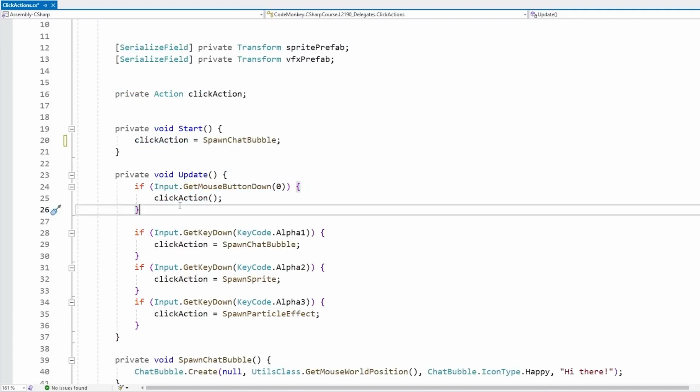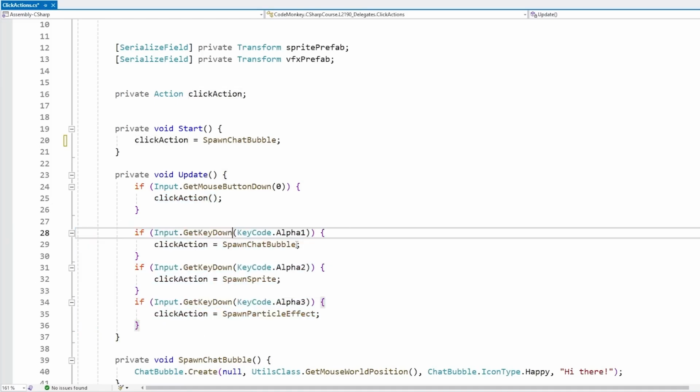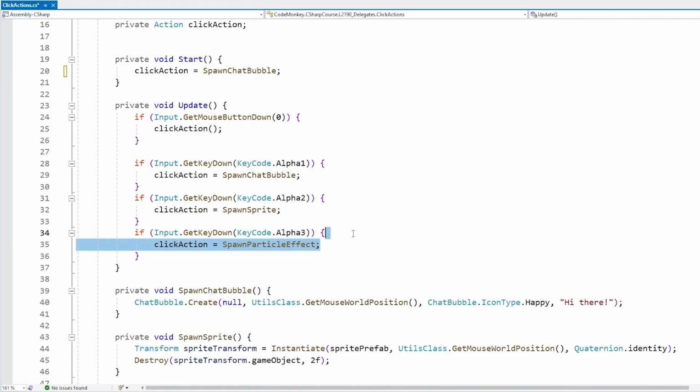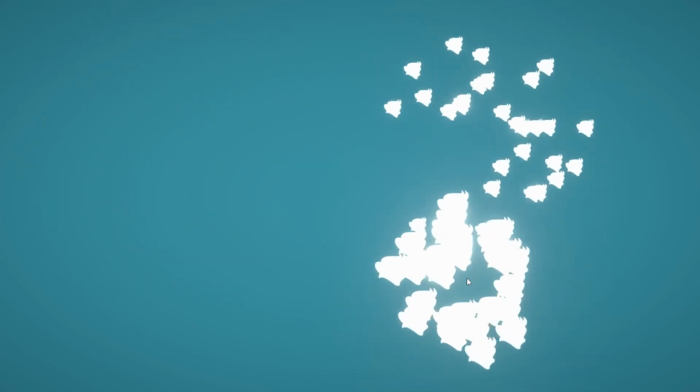And then on mouse click, I simply run whatever is stored inside that variable. So the variable stores a function, and then by calling this, I can run whatever function is stored within that variable. Then these buttons simply assign a different function onto that variable. And with that, I can click, do one behavior, press to select something else, do another behavior, and another one just like that. So this is a practical example. Now let's see the syntax.